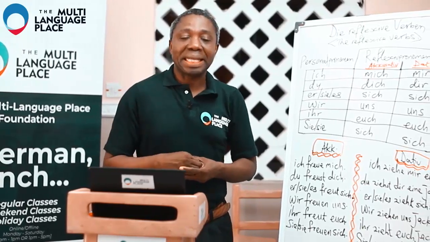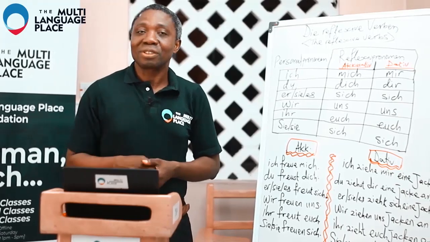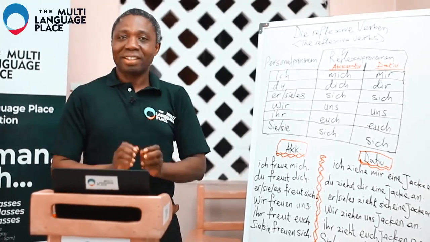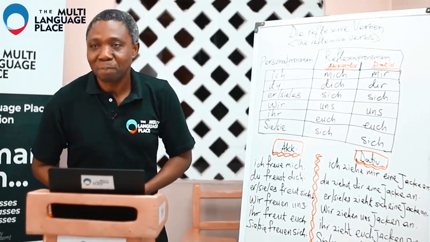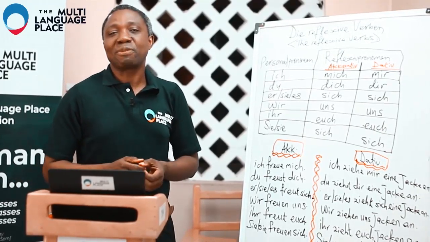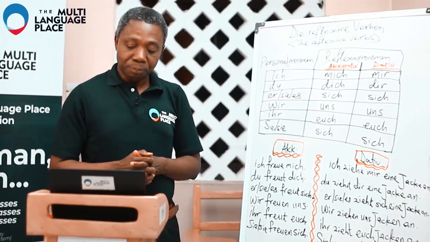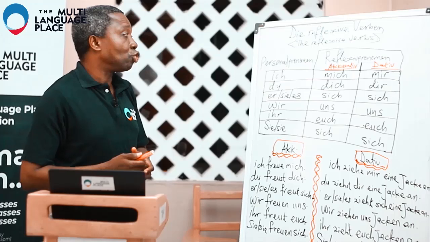It's a different thing to say, I wash a plate. It's another thing to say, I wash myself. So that "myself" is reflecting back to me, and that is the verb we refer to as reflexive verbs. And that is what we want to talk about now, the reflexive verbs in German.